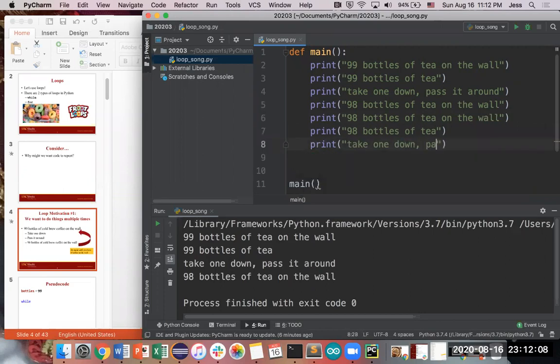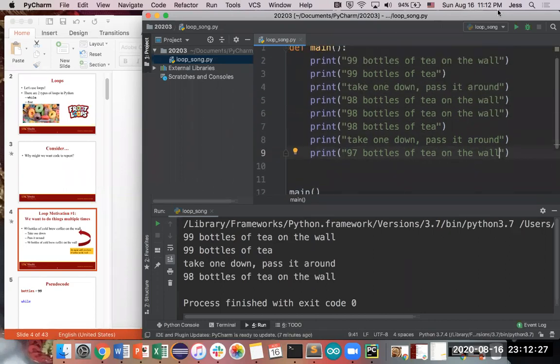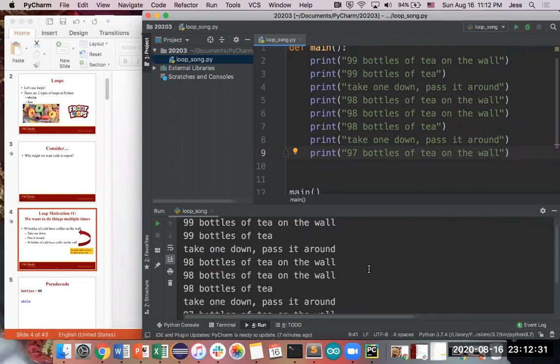I could have copied and pasted, I suppose. Pass it around. Print 97 bottles of tea on the wall. And as you can tell, this will take a while if we just keep on typing print statements all the way down. And it will also get super long, because right now this is all we got, but this is nowhere near most of the song that we're trying to actually sing or print out to the screen.